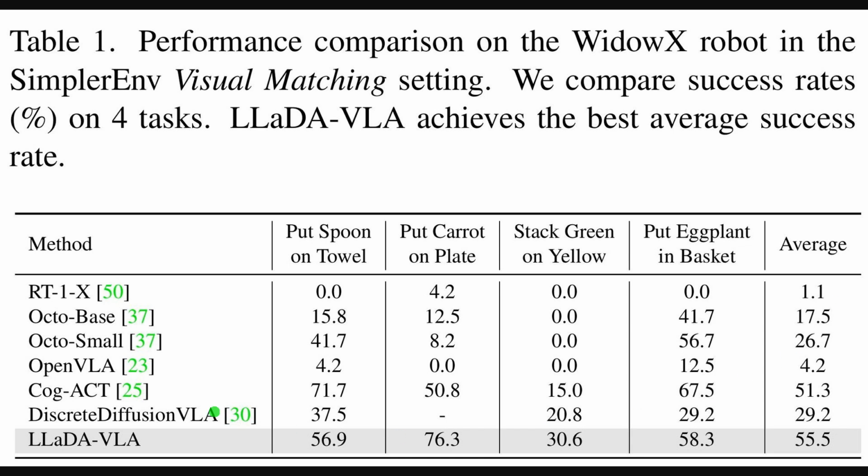So, the previous figure illustrated the decoding mechanics. Table 1 reports what that buys on the simpler ENV robot tasks. The table compares success rates across 4 objectives, and the highlighted last row shows LLaDA-VLA leading every column. The model reaches 56.9, 76.3, 30.6, and 58.3% respectively, which yields a 55.5% average. These gains matter because they surpass strong baselines like OpenVLA and CogACT by notable margins.